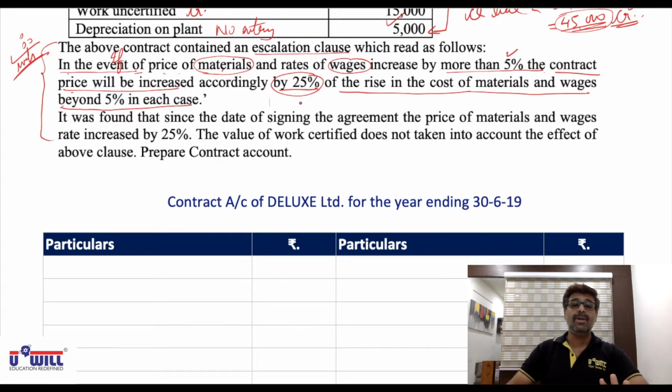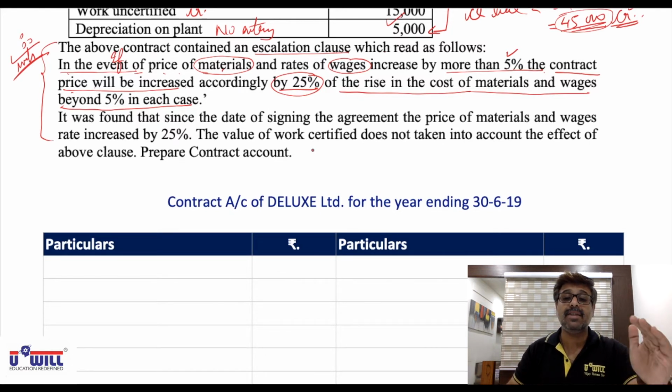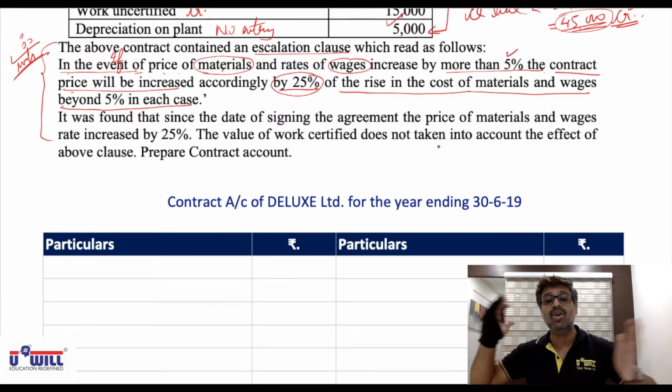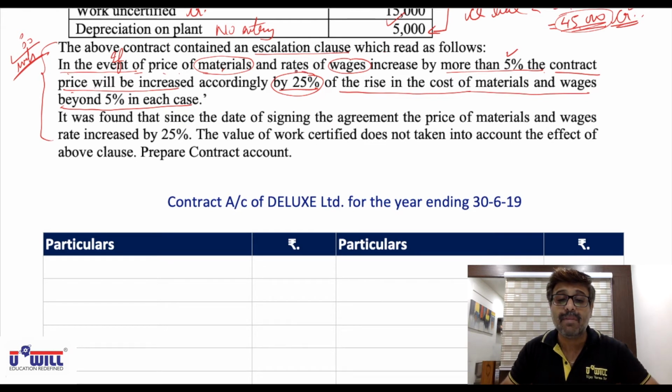Okay, we'll be doing this in the workings, so you'll understand it exactly when we make the workings. But what is the escalation clause? What is the condition in the contract? That if the prices of materials and wages increase up to 5%, the contractor is not going to charge anything extra. But if they increase by more than 5%, then whatever is the increase beyond 5%, 25% of that increase he will recover from the contractee.